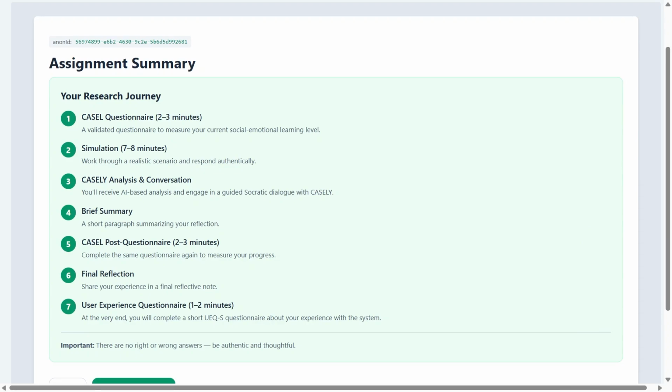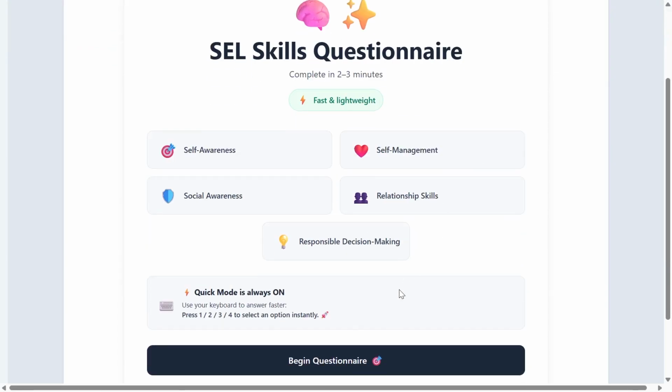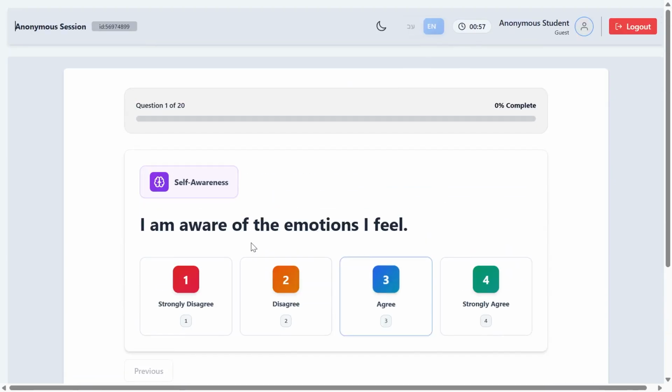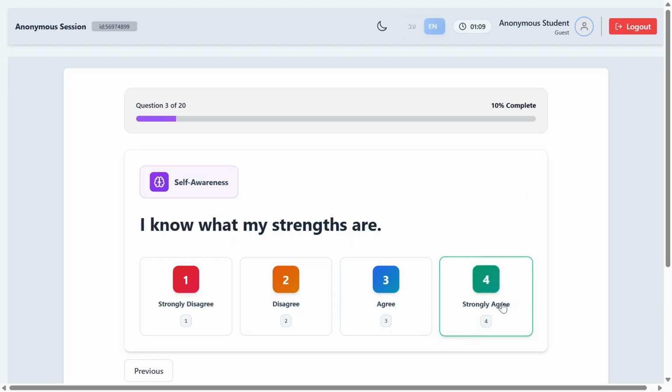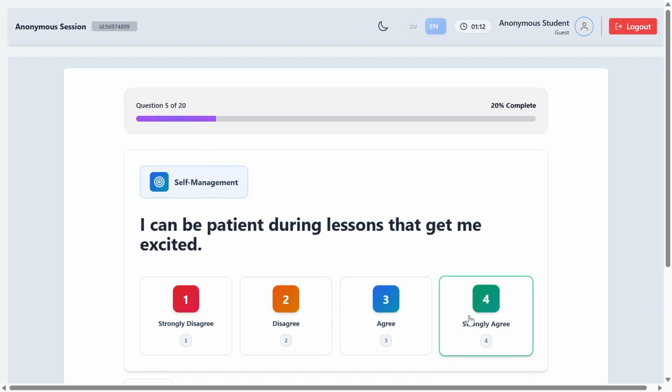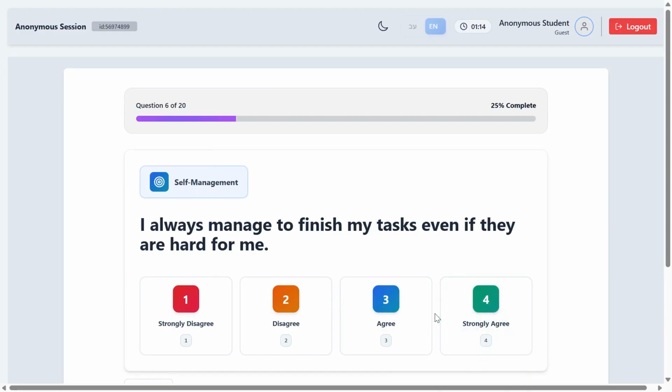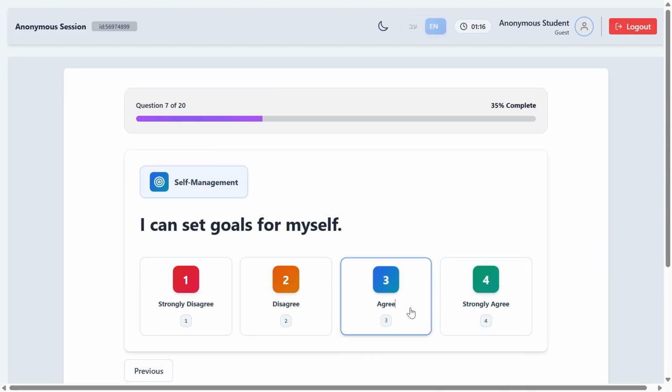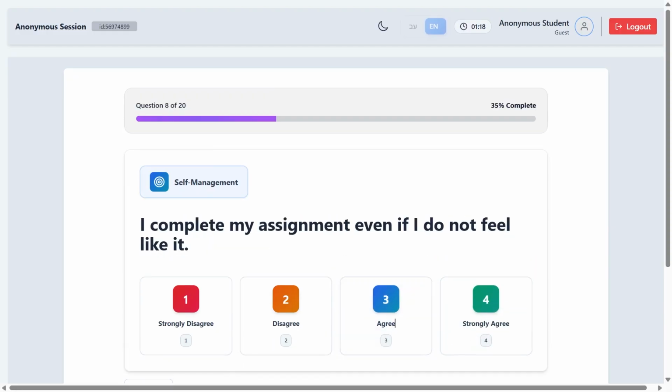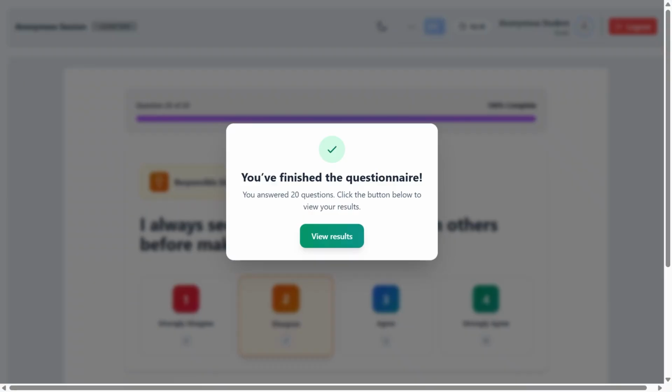without these components. At this stage, participants complete the initial social-emotional learning pre-questionnaire. The questionnaire consists of 20 items based on the 5 core CASEL competencies: self-awareness, self-management, social awareness, relationship skills, and responsible decision-making. Each competency is measured by 4 questions, and the purpose of this questionnaire is to assess participants' baseline SEL levels prior to the intervention.